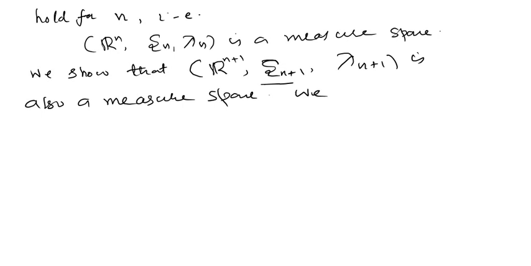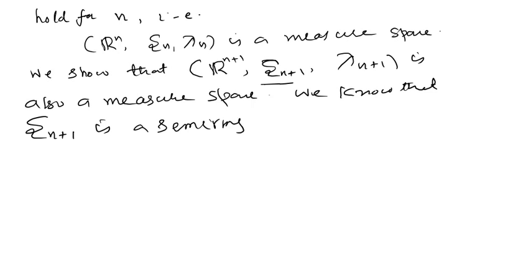We know that this Sn plus 1, या आप देखिए चैप्टर 1 में हमने किया था, यूनिट 1 में, is a semi-ring on Rn plus 1.